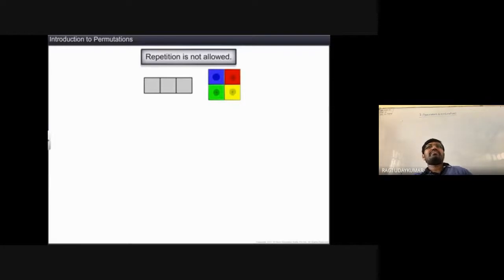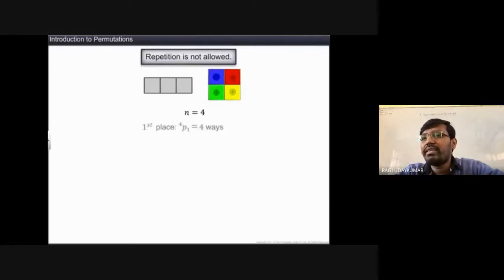So the first box can be filled in 4 ways. Here 4 different colors are given to you. The first tile can be filled in 4 ways. The second tile can also be filled in 4 ways. The third tile can also be filled in 4 ways. So 4 to the power of 3.